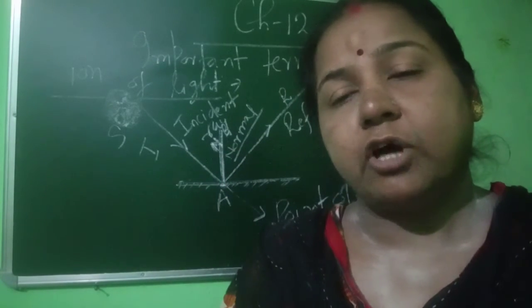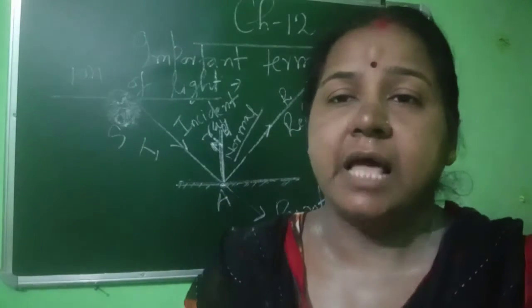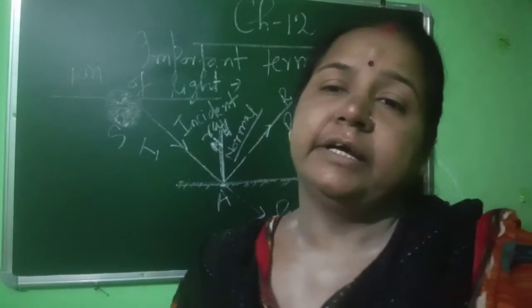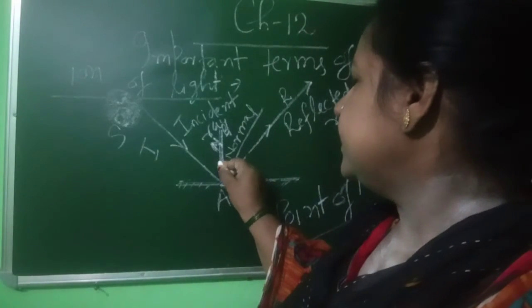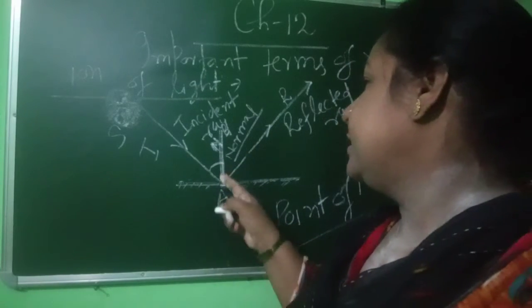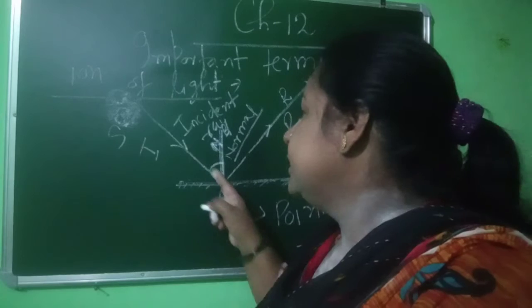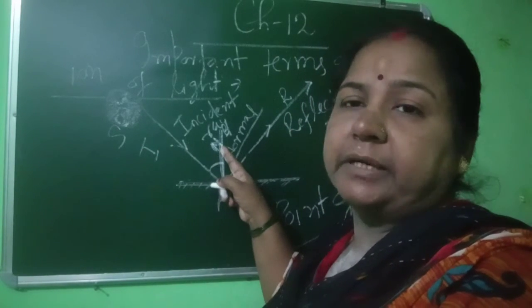Now 2 terms are also here, that is angle of incidence and angle of reflection. This is the angle of incidence. Here you are seeing that this is the incident ray and this is the normal.